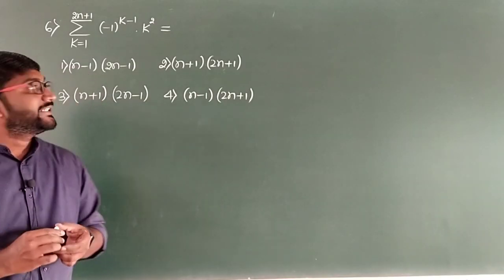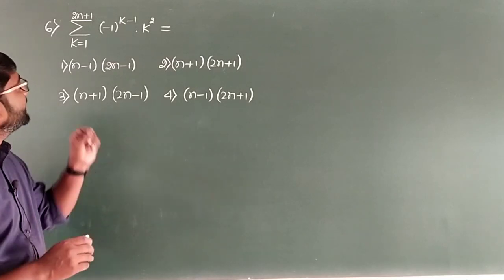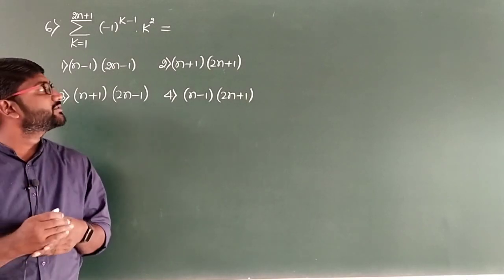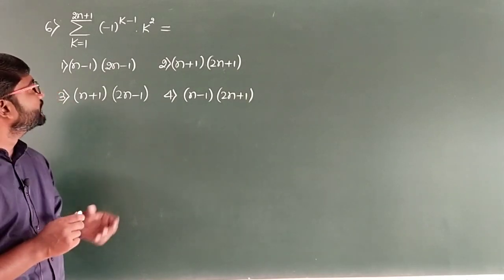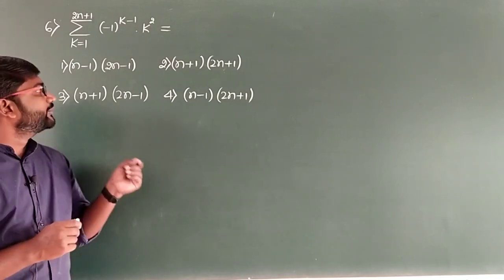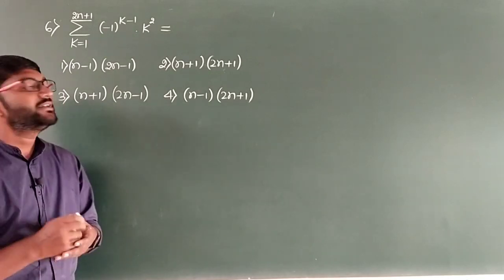The question number 6, it is sigma k varies from 1 to 2n plus 1 and then minus 1 to the power k minus 1 into k square, which is equals to, and the 4 options are n minus 1 into 2n minus 1, n plus 1 into 2n plus 1, n plus 1 into 2n minus 1 and n minus 1 into 2n plus 1. Again we have to go for the substitution here.